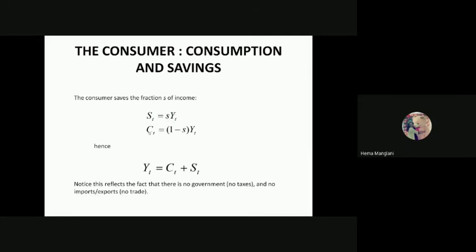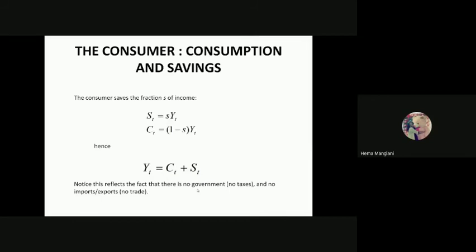So I can rewrite like this: ct, consumption, would be 1 minus s, meaning you are not saving, times this total output. By these two expressions, income equals consumption plus savings, which we already have seen in the fundamentals of the Solow model.